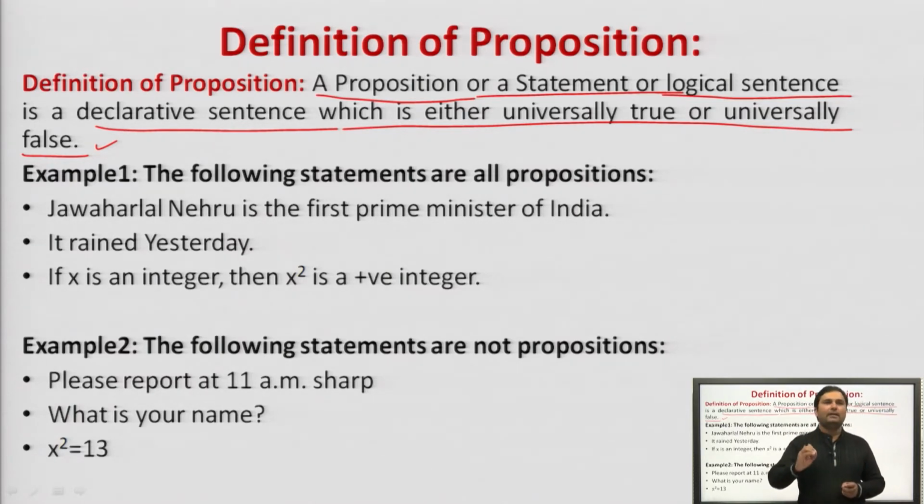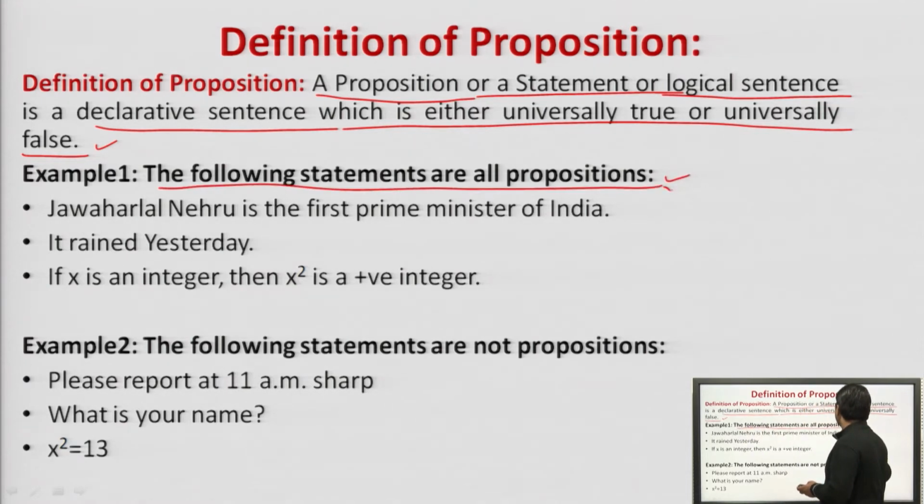A proposition can be named as a statement as well as a logical sentence. Now, how can we say that a given sentence is universally true or false? To see this, we will see some examples. Example 1: the following statements are all propositions, that is, these statements are either universally true or universally false.